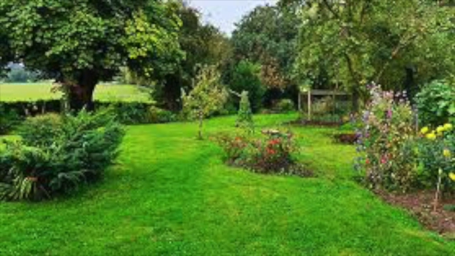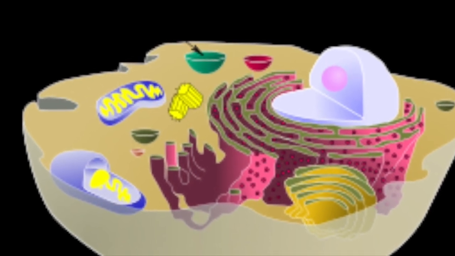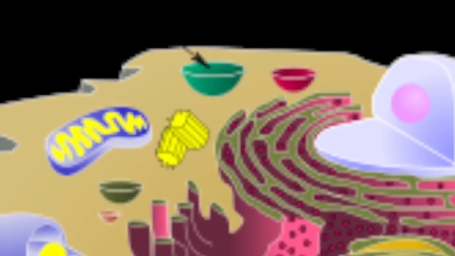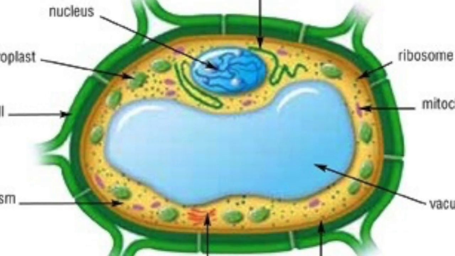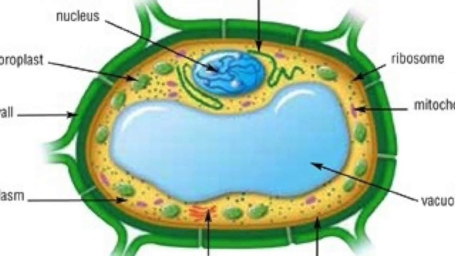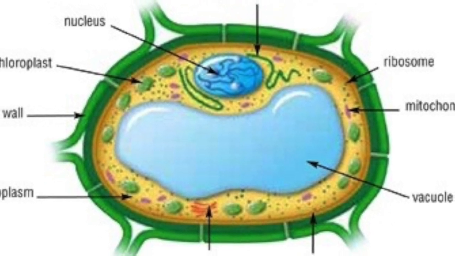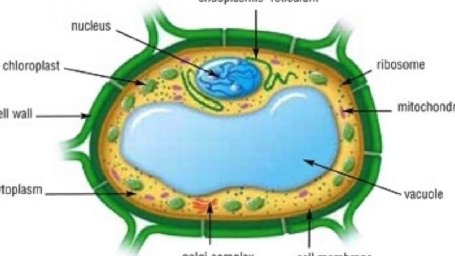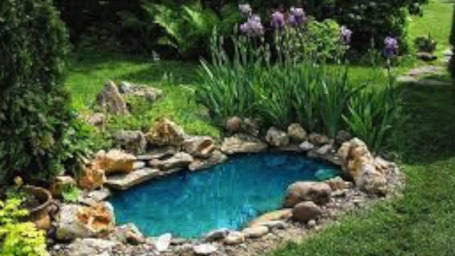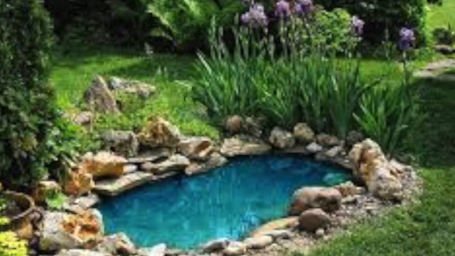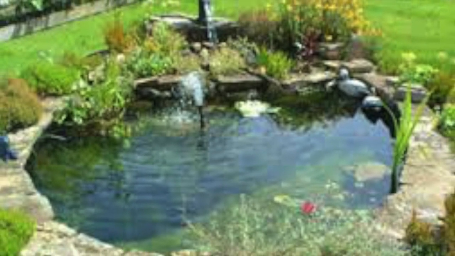A vacuole is a space or vesicle within the cytoplasm of a cell enclosed by a membrane. They are filled with water containing inorganic and organic molecules, including enzymes in solution. Vacuoles contain and store water for the cell. In a garden, a pond is filled with water. Like the pond, the vacuole stores water.